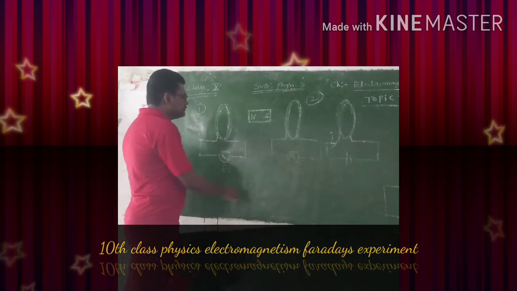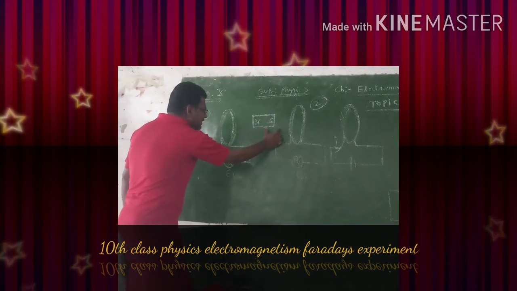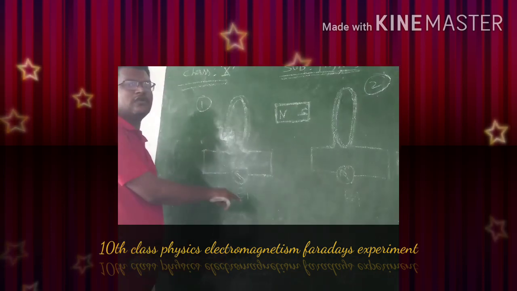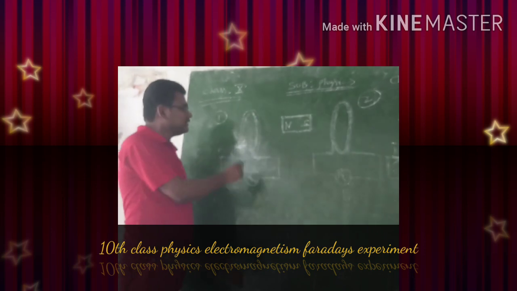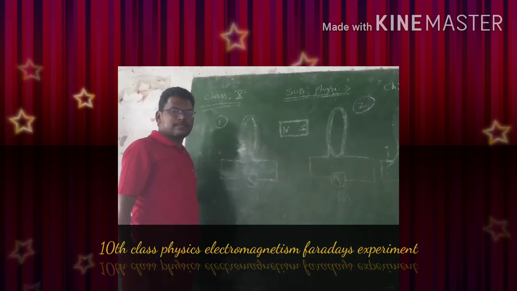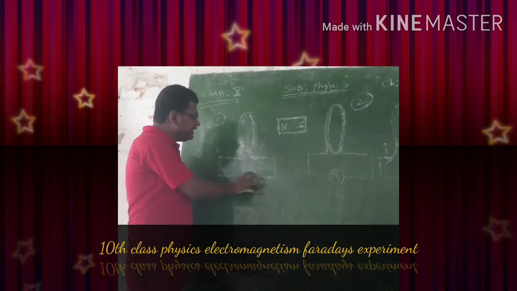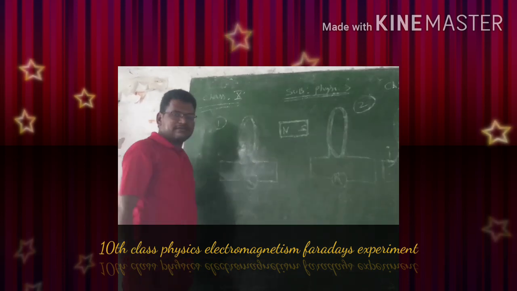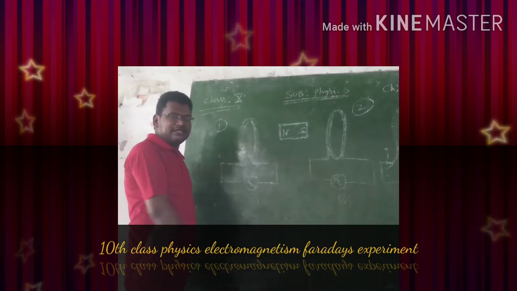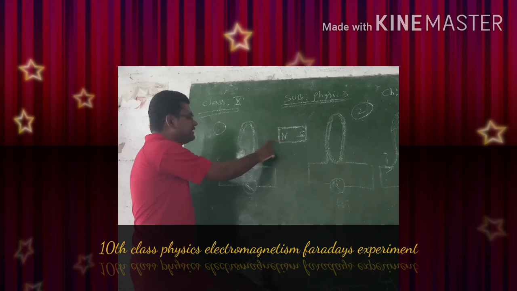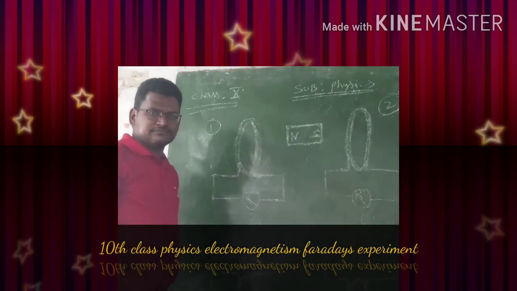That means when we move the north pole of a magnet towards the coil, there are deflections in the galvanometer, means there is a current flowing in the circuit. Though there is no any driving force in this, there is a flow of current. And this flow of current is because of moving the north pole of a magnet towards the coil.